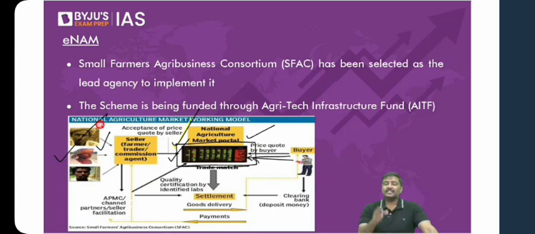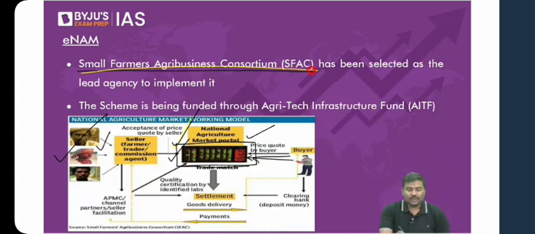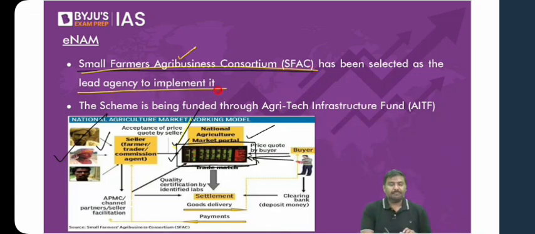So the Government of India has given the duty of managing and implementing the ENAM portal to one authority, SFAC, the Small Farmers Agribusiness Consortium. The SFAC is the agency responsible for the implementation and maintenance of this portal, the e-National Agriculture Market. So this is the basic idea, and for this, the Government of India has allocated funds. Various mandis will be allocated funds for integrating into ENAM through one more fund called the Agri-Tech Infrastructure Fund.